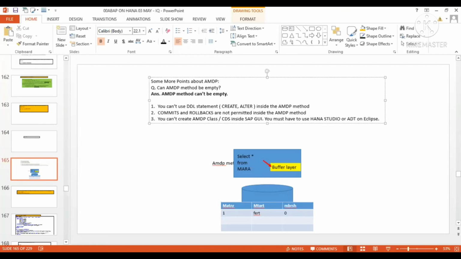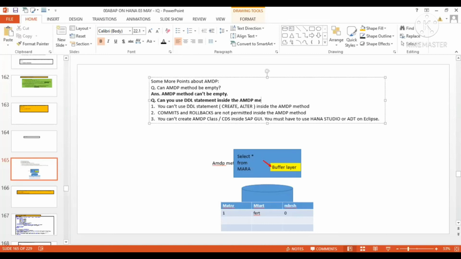Another question here, can you use DDL statements inside the AMDP method? DDL statement means data definition language statements like create schema, create table, alter.